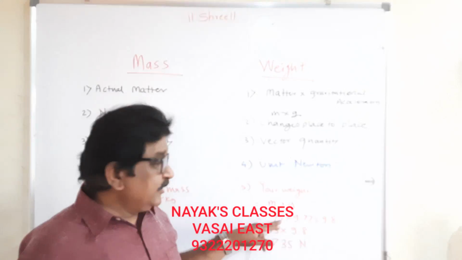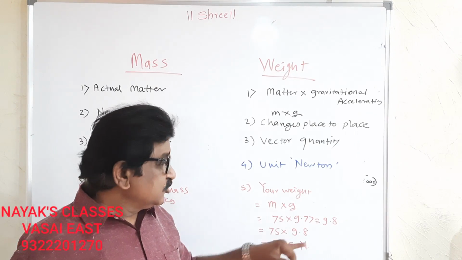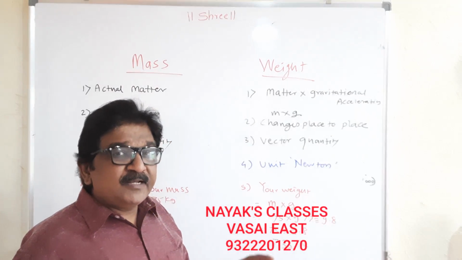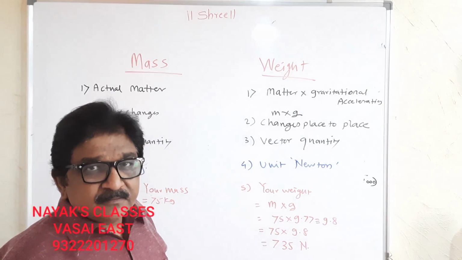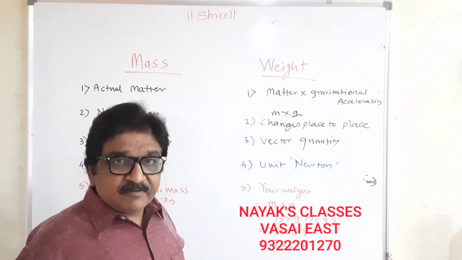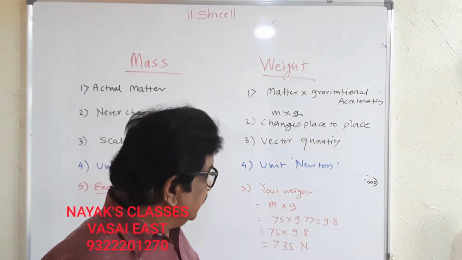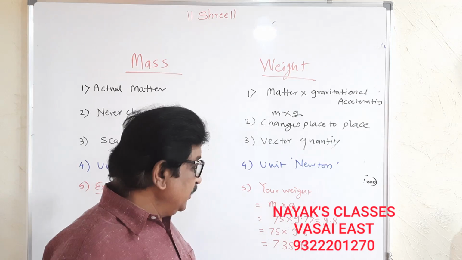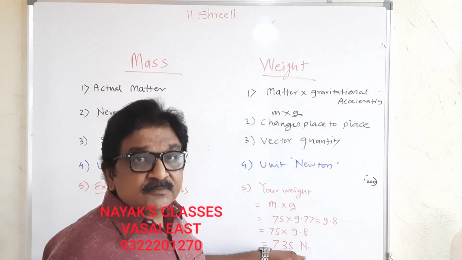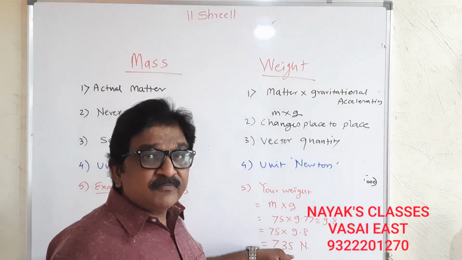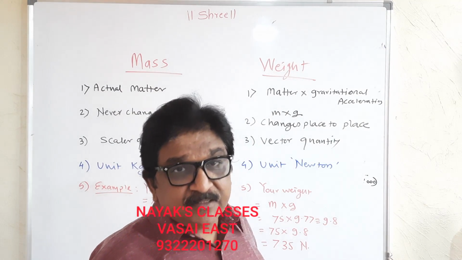It goes to 75 into 9.77. 9.77 is difficult to calculate, so I have approximately taken it as 9.8. So your weight actually is 735 newtons. This is actually your scientific weight.